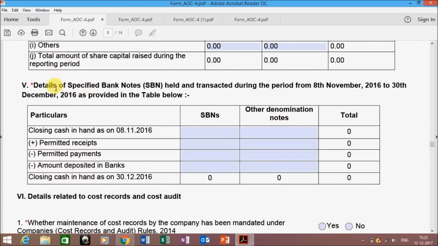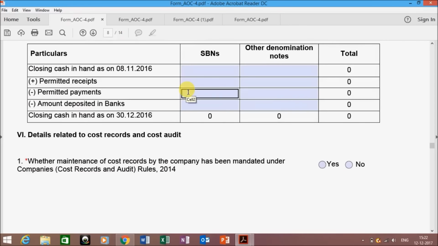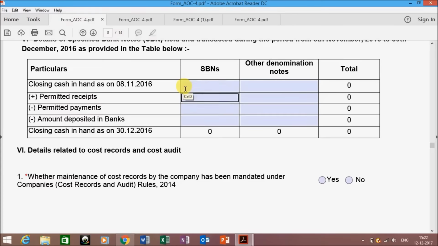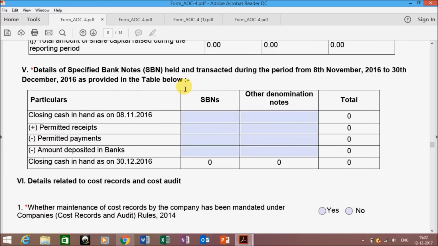This is the specific information which has been asked due to the demonetization period. Details of SBNs held and transacted during the period between 8th November to 30th December 2016. This is specifically for the financial year 16-17 only. If you are having any transactions related to this, the information has to be entered over here, and this is compulsory.